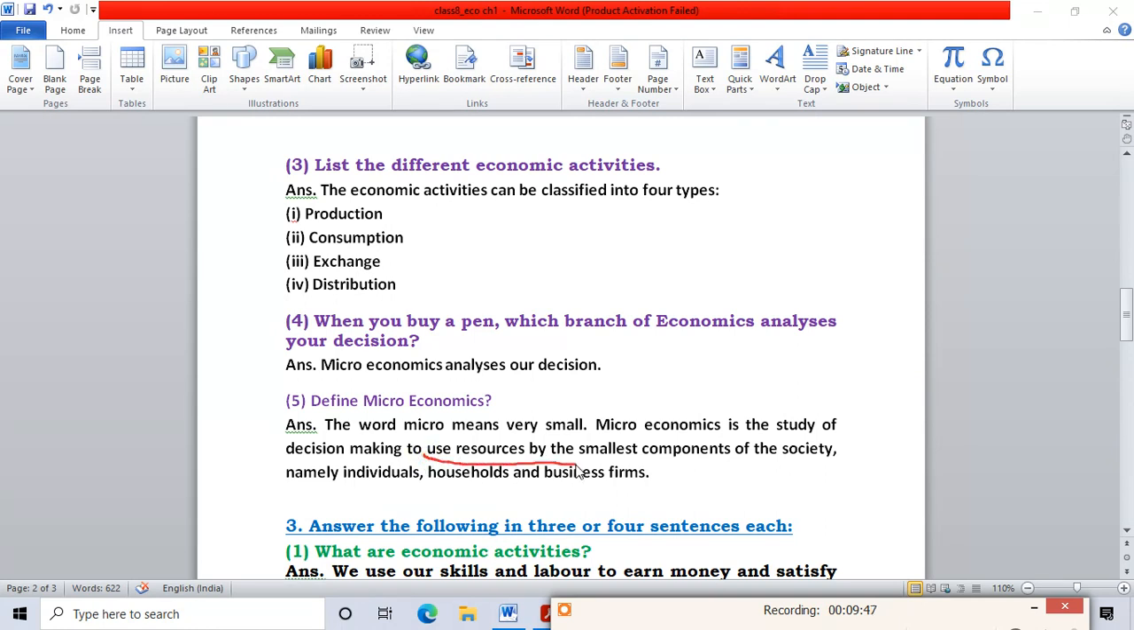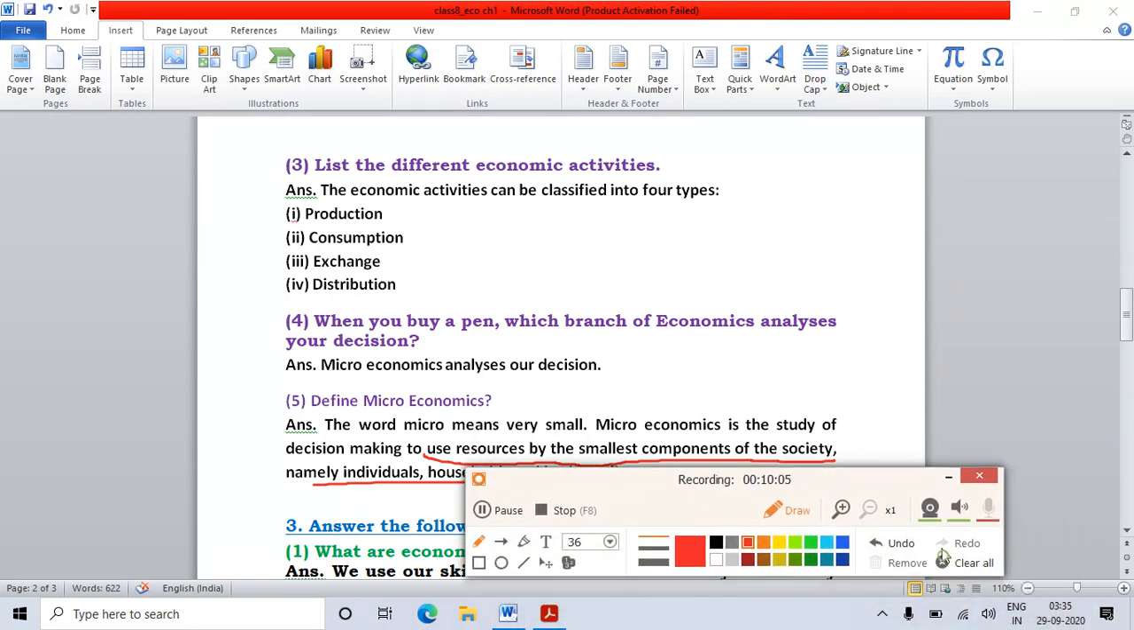The resources will be used by the smallest components of the society, like individuals, households, and business firms. So, microeconomics is the study of economics at a very small level where the use of resources will be made by the smallest components of the society, like individuals, households, and business firms. So, with this, we have finished the short question answers of this chapter.